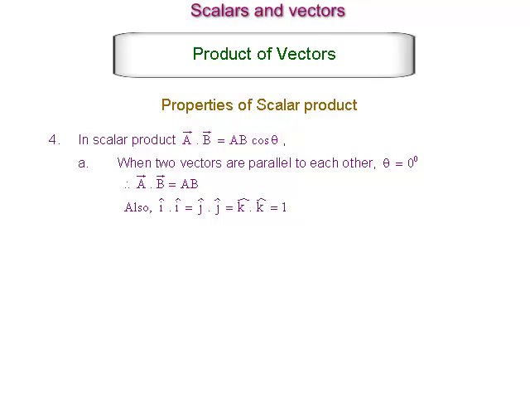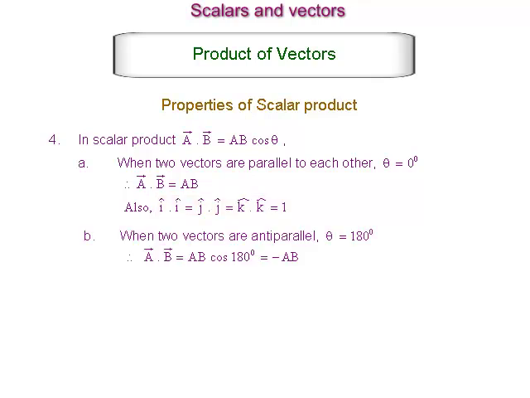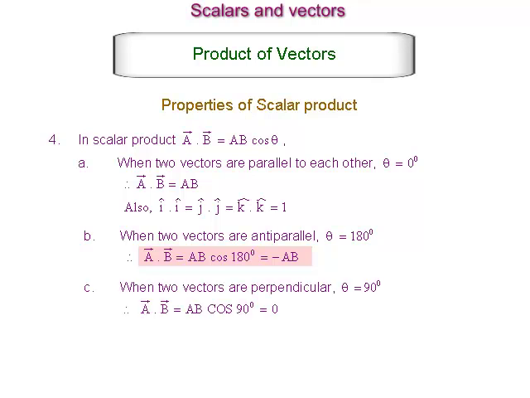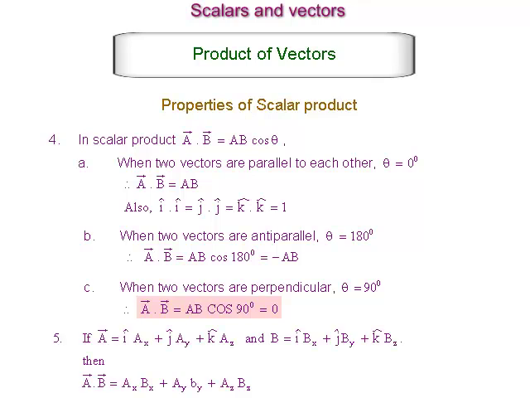In scalar product, vector A dot vector B is equal to AB cos theta. When two vectors are parallel to each other, theta is equal to 0. Therefore, vector A dot vector B is equal to AB. Also, i dot i is equal to j dot j is equal to k dot k, which is equal to 1. When two vectors are antiparallel, theta is equal to 180 degrees. Therefore, vector A dot vector B is equal to AB cos 180 degrees, which is equal to minus AB. When two vectors are perpendicular, theta is equal to 90 degrees. Therefore, vector A dot vector B is equal to AB cos 90, which is equal to 0.